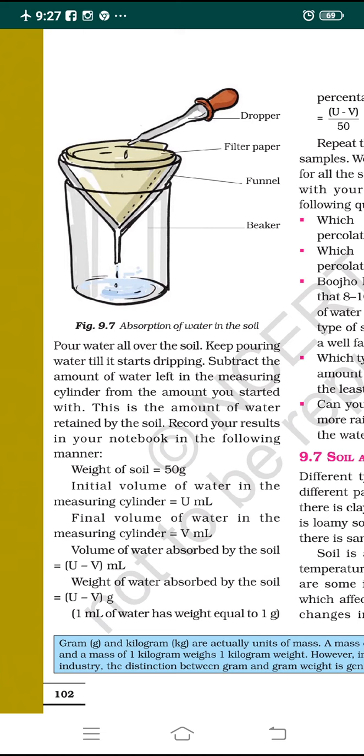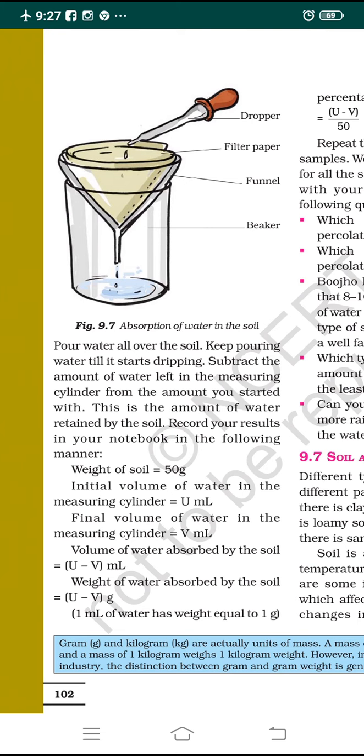Now pour the water all over the soil, drop by drop. Keep pouring the water till it starts dripping. When we do this experiment in the science lab, you will understand more.